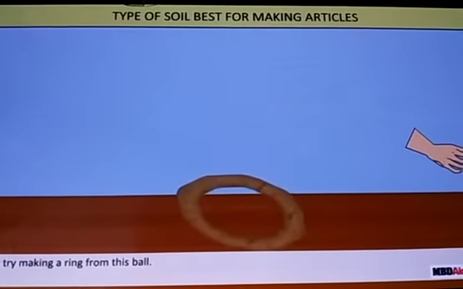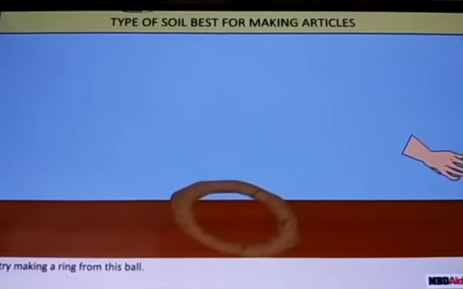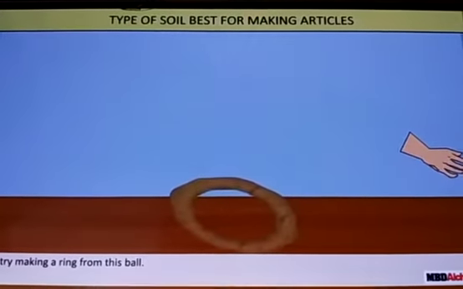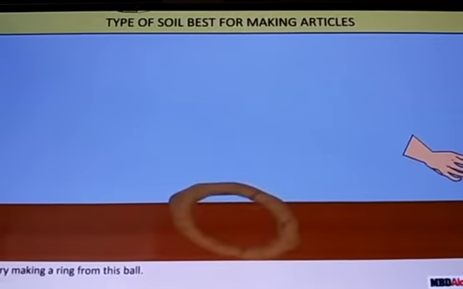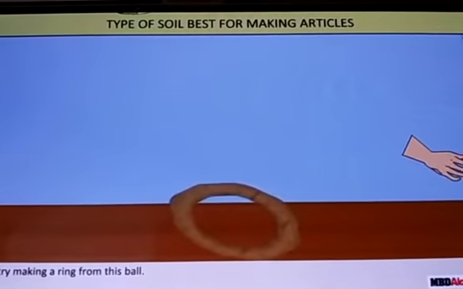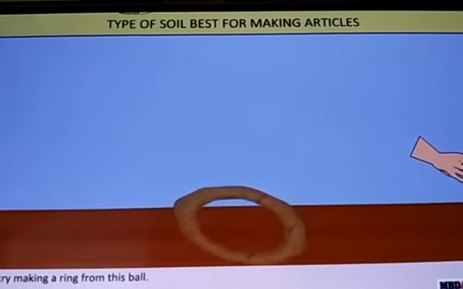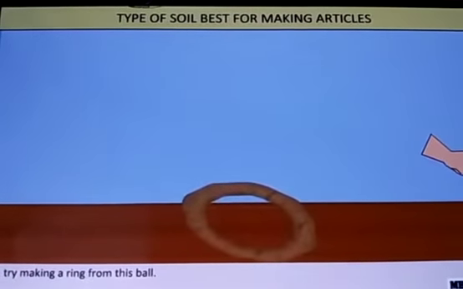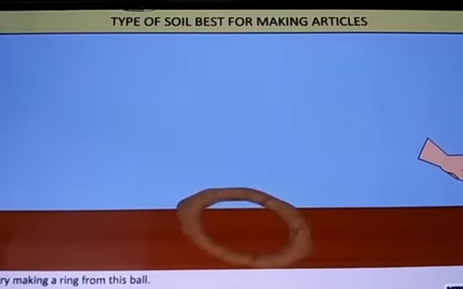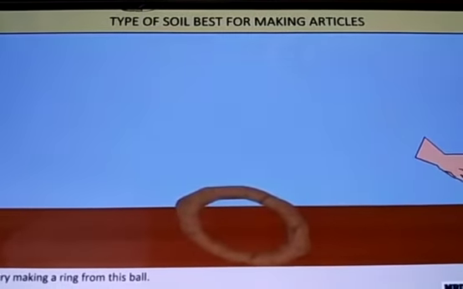As you can see in the picture, this is how a ring has been made. Try to make a ring from this cylinder. Repeat this activity with the other samples also. Does the extent to which a soil can be shaped indicate its type? Now you can say which type of soil is easy for making pots or toys.